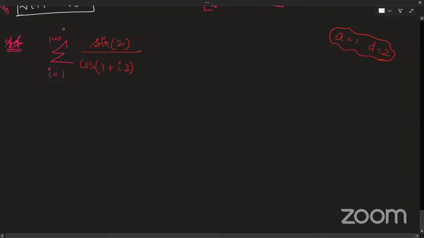I into 2 is 2i plus cos into 1 plus I plus 1 into 2.